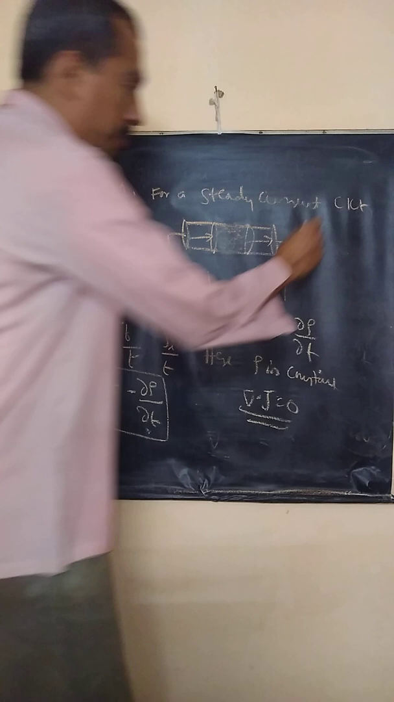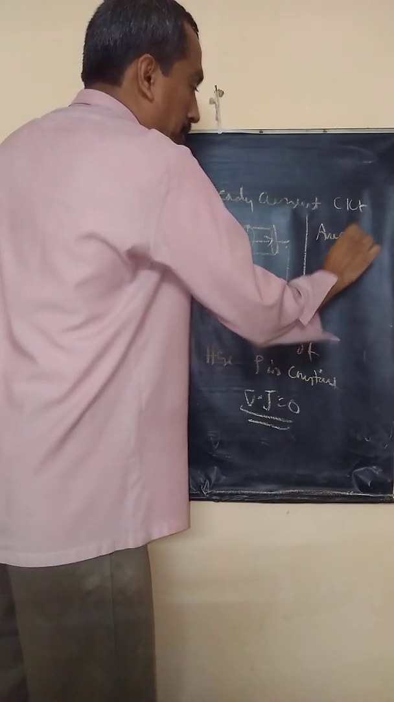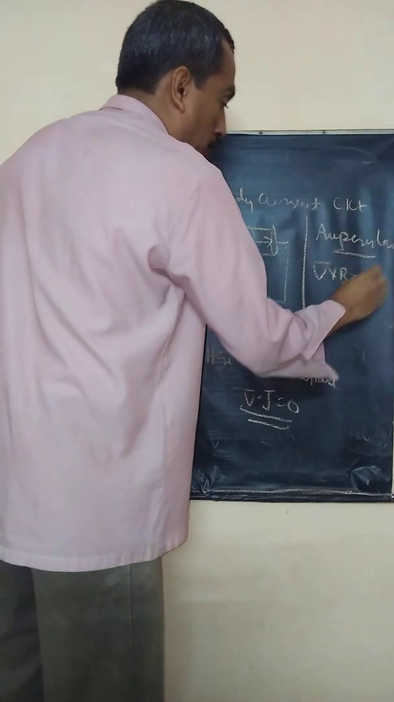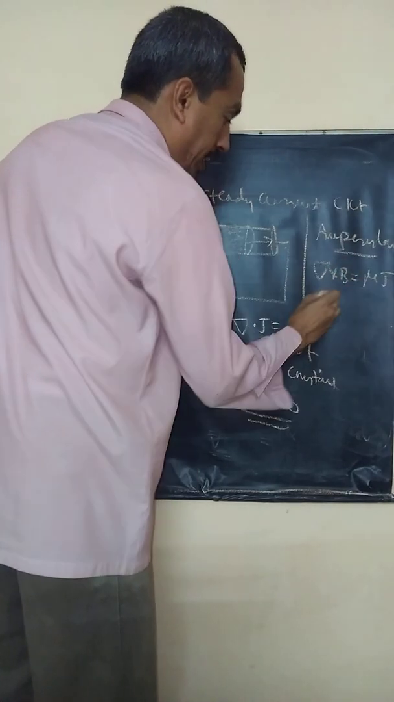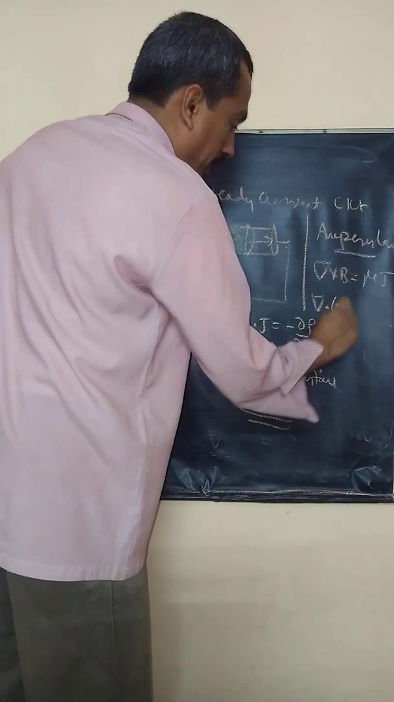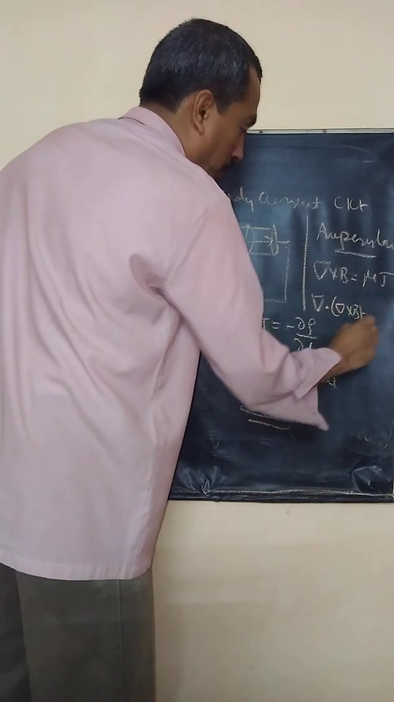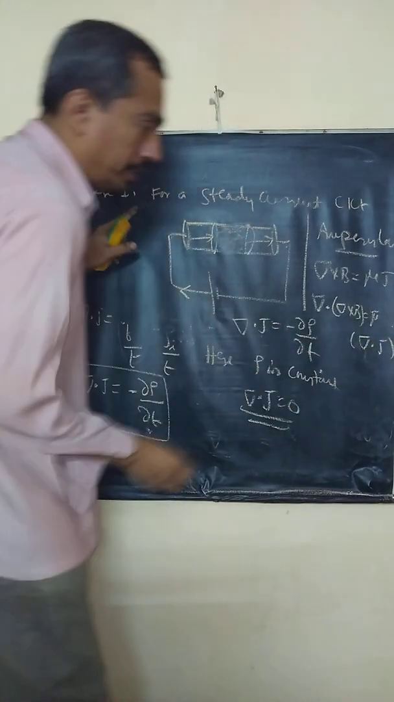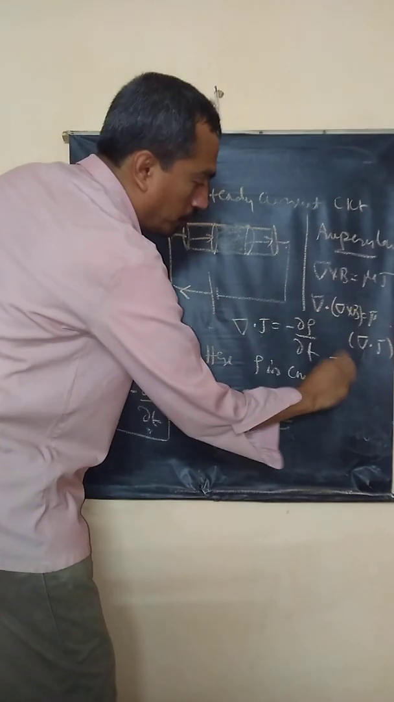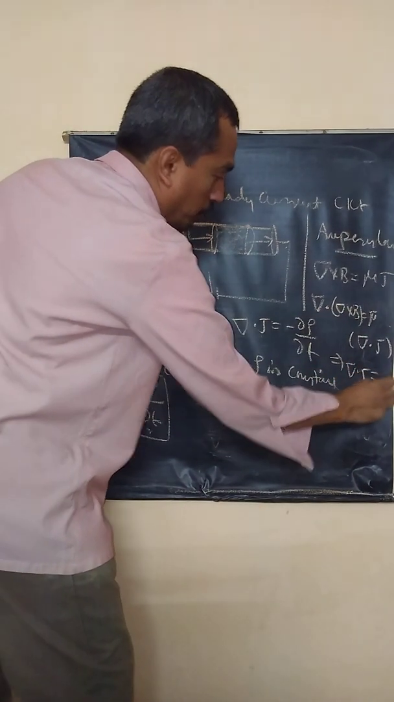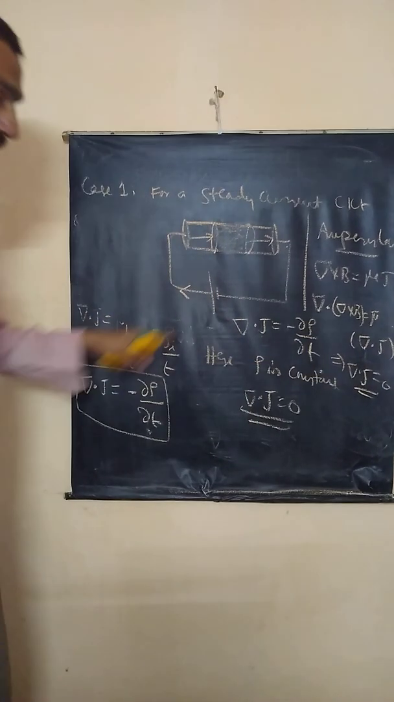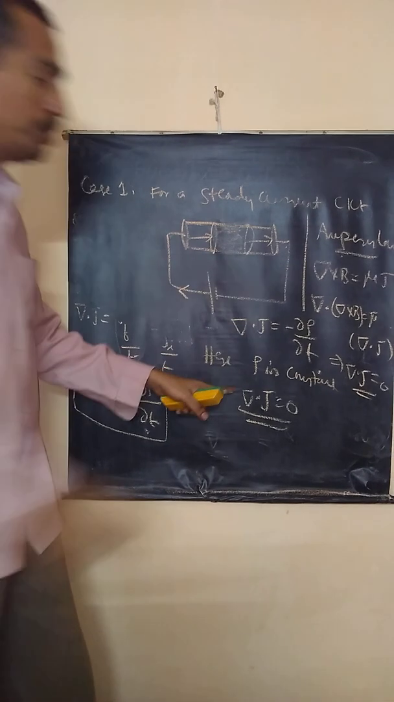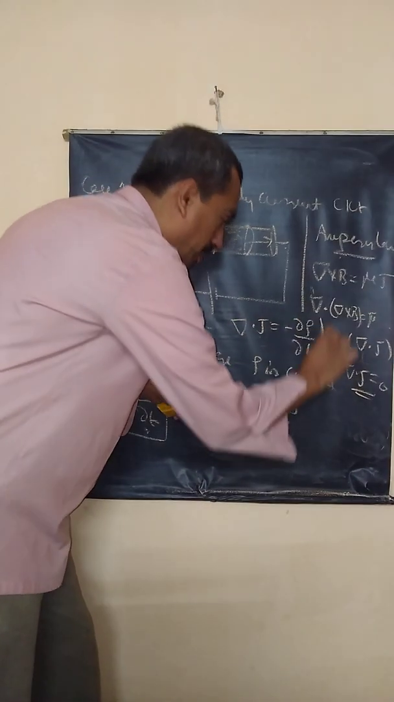Please go back to Ampere's law. Ampere's law led to this result. Do you remember this? Del cross B is equal to mu J. Take the divergence on both sides. The divergence of del cross B is equal to mu into del dot J. Correct? Divergence of curl is 0. Therefore, del dot J is 0. For a DC, steady current situation, Ampere's law and the equation of continuity give the same result.